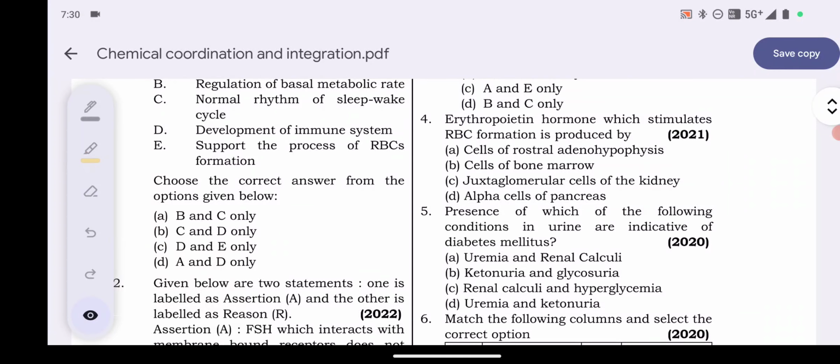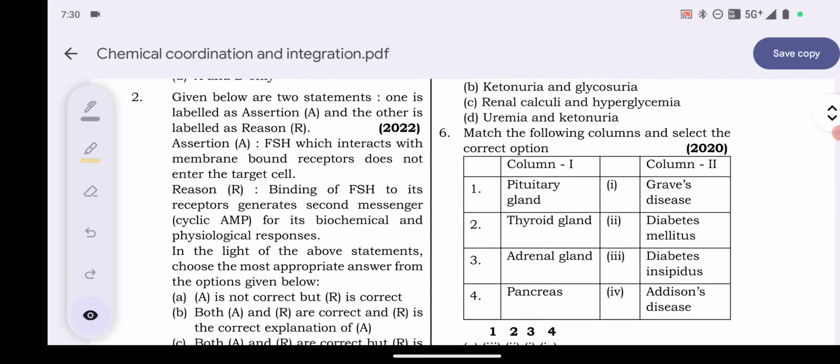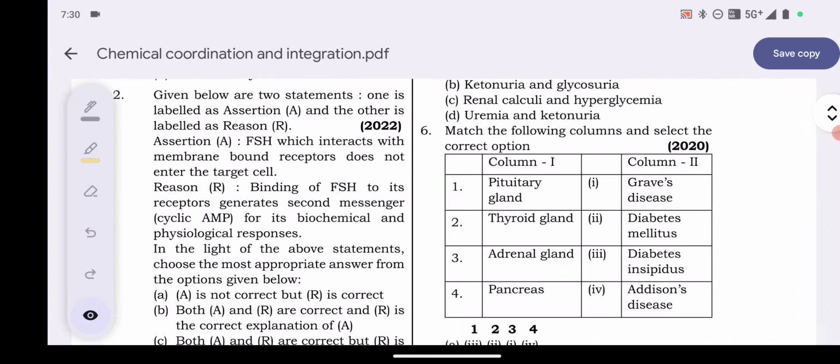Okay, next question, question number second. It is a 2022 question. Two statements are there, assertion and reason type question. Assertion: FSH, follicle stimulating hormone, which interacts with the membrane bound receptors, does not enter the target cell. Okay, assertion is the correct one. FSH interacts with the membrane bound receptors, it does not enter the target cells.